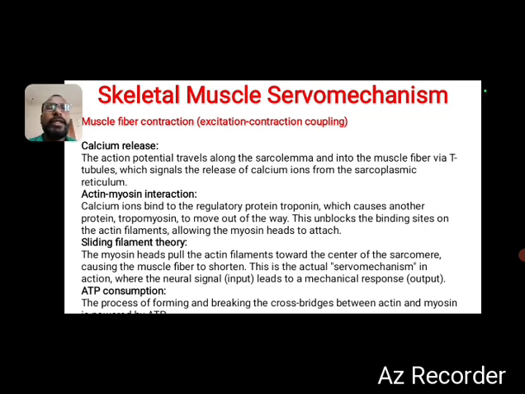Finally, the sliding filament theory says that the myosin heads pull the actin filaments towards the center of the sarcomere, causing the muscle fiber to shorten. So it gets compressed. This is the actual servo mechanism in action, where the neural signal input leads to a mechanical response, which is the output. Finally, ATP consumption: the process of forming and breaking the cross bridges between actin and myosin.